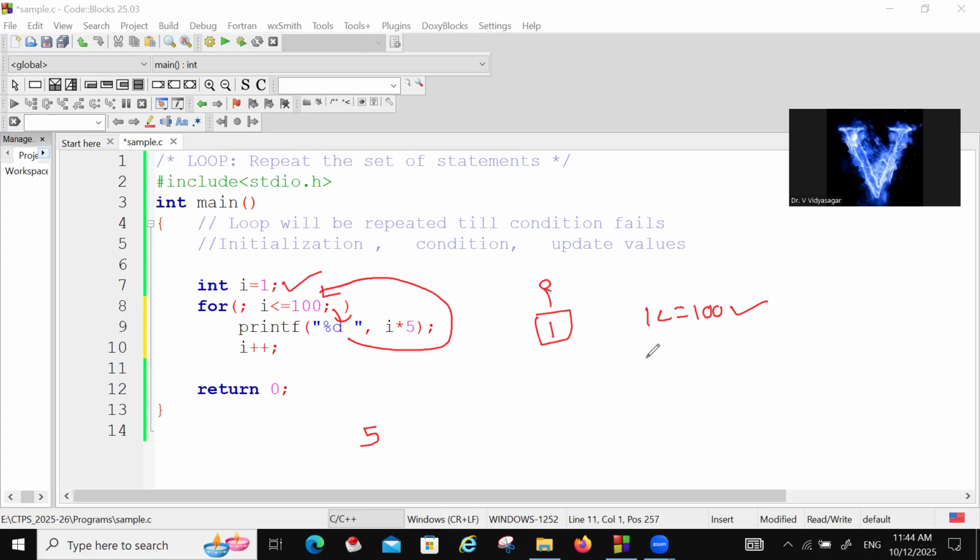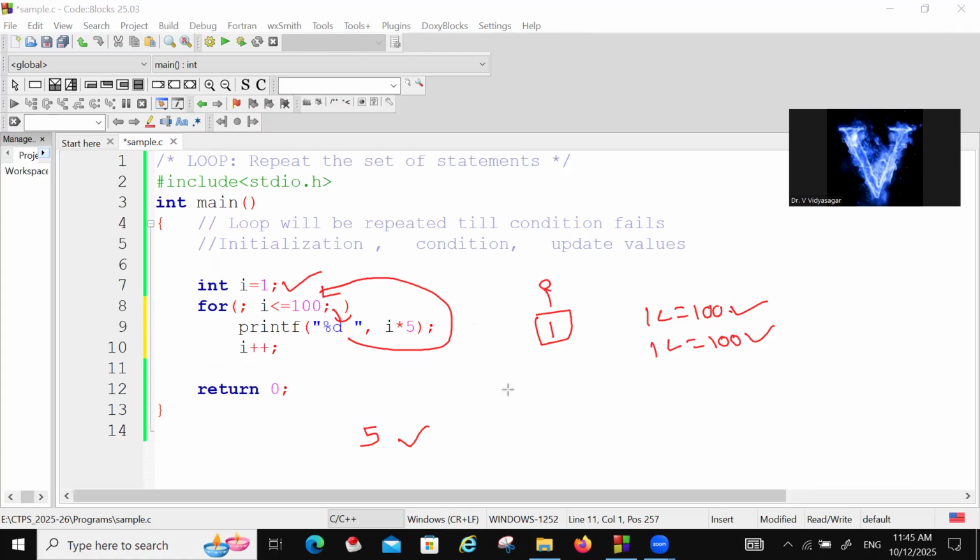What will happen now? 5 is printed. Now again, what is i? i is not updating here because it is not taking this i plus plus. Okay, printf is one statement, i plus plus is the second statement. If you want to execute two statements, a block is required. Otherwise, only one statement will be executed. Now, condition checking again: 1 less than or equal to 100, condition true. So like that, it is repeated. So it will go to an infinite loop.